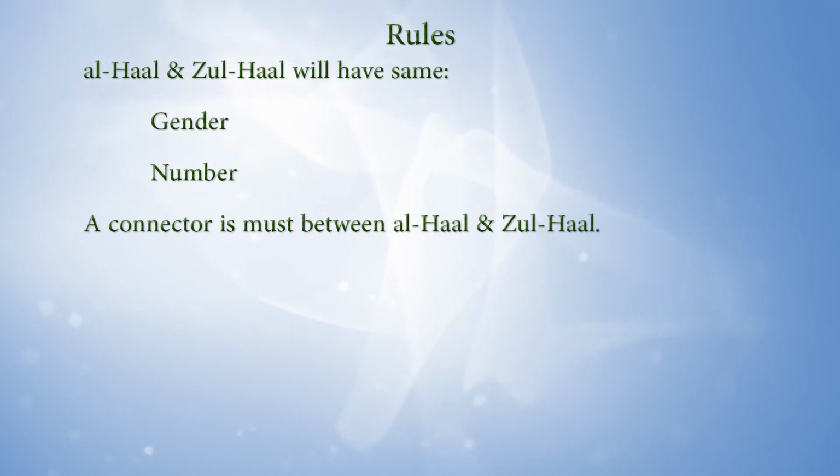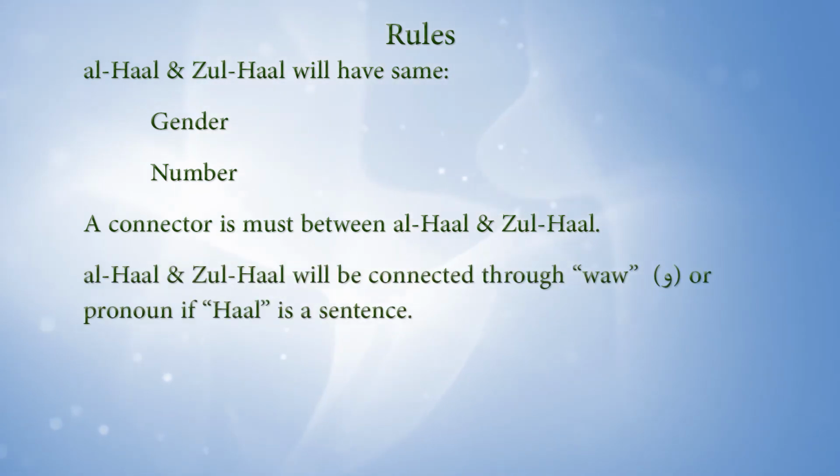A connector is a must between al-hal and zulhal, whenever hal is a sentence, not a singular word. Al-hal and zulhal will be connected through waw, the letter waw, alif, waw, ya, waw, or a pronoun in the hal. There is a possibility to have a connector that could be a letter, that is waw, or could be a pronoun, that is zamir, hidden or visible. Masalan, for example, as I told you, wahuwa, or wahum, or yashrabani, or yashrabuna, or yashrab.